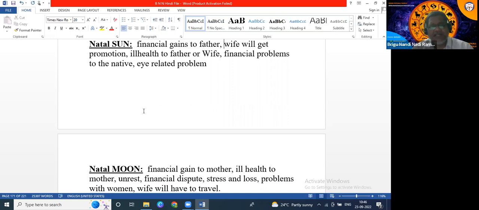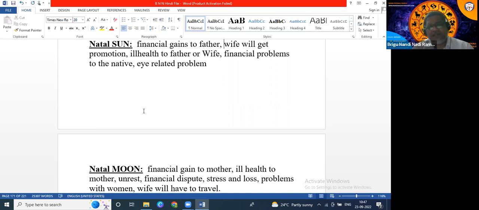Mercury is skin related. Suppose Mercury is conjoined with Ketu or Venus, Moon, Mars. Definitely whenever Rahu aspects, the native will get a skin related problem.